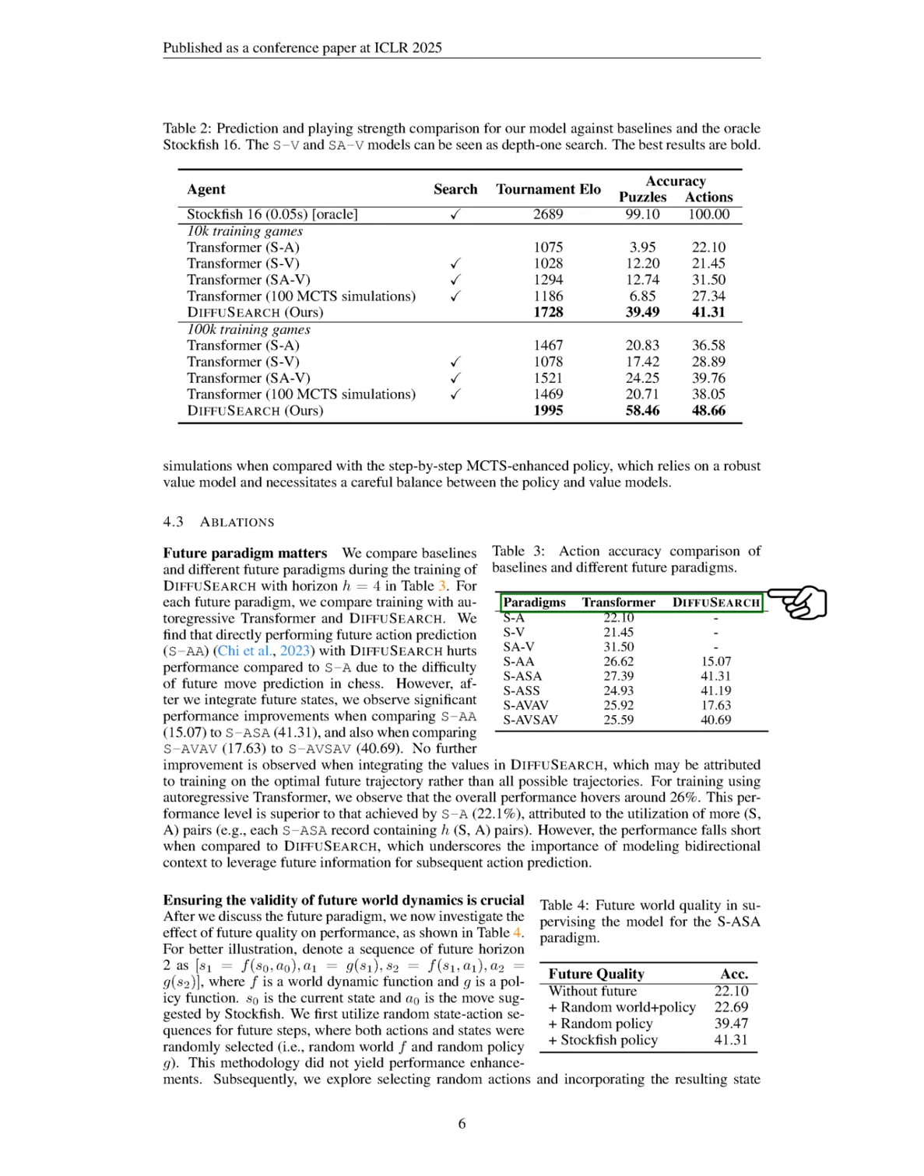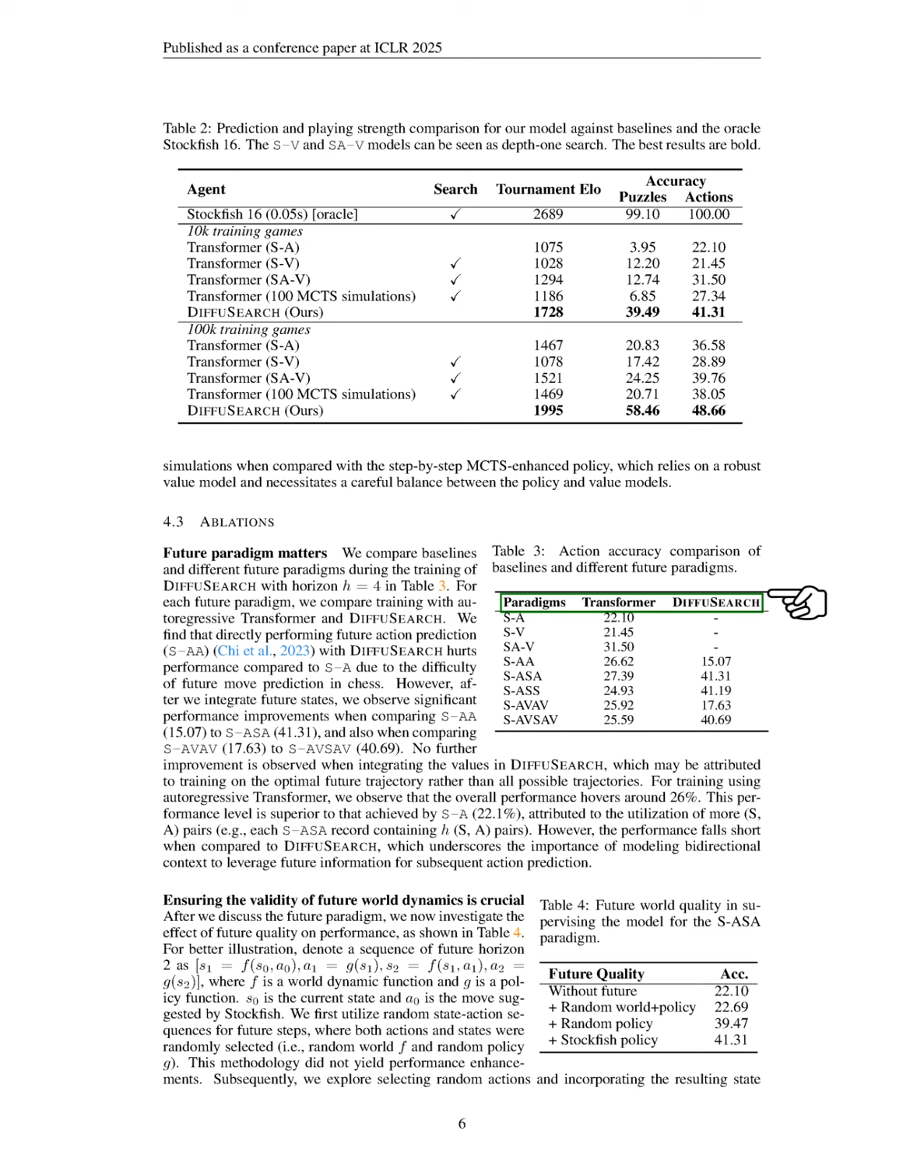However, when we incorporate future states, we see significant performance gains, such as comparing SA to SASA and SAVAV to SAVSAV. No further improvements arise from integrating values in DIFFUSEARCH, possibly because we train on the optimal future trajectory rather than all possible ones.